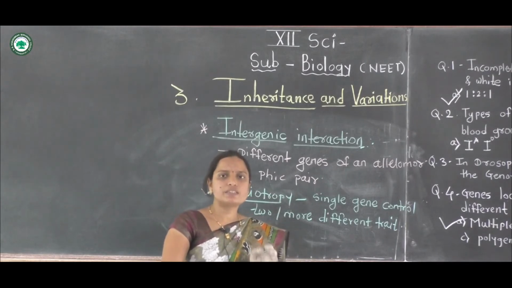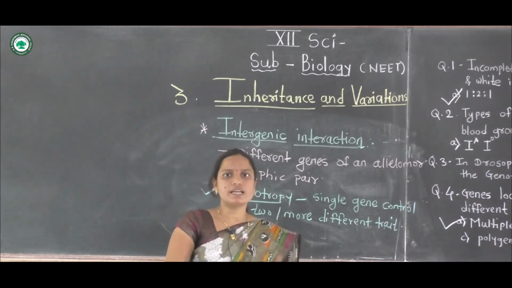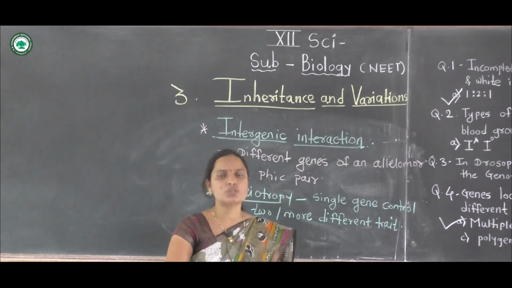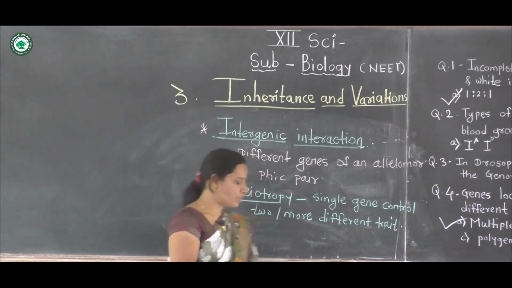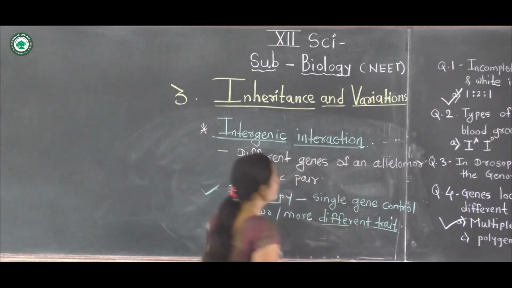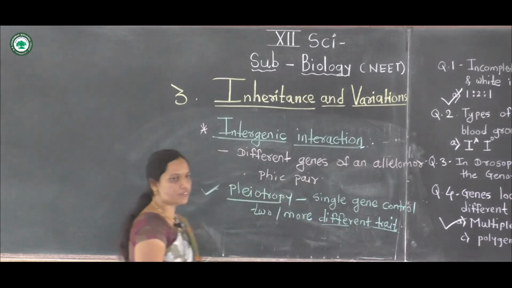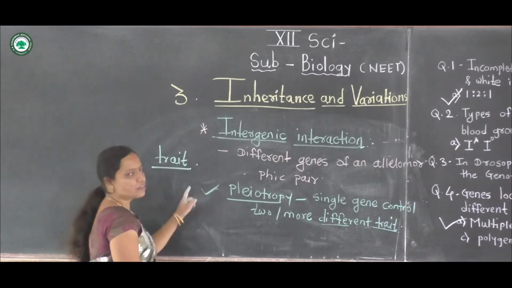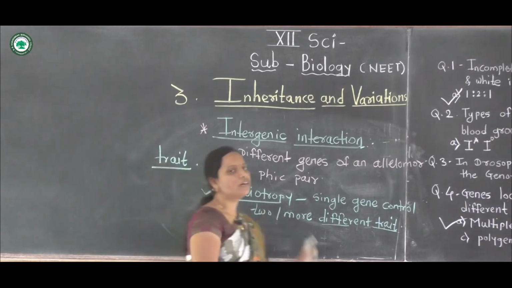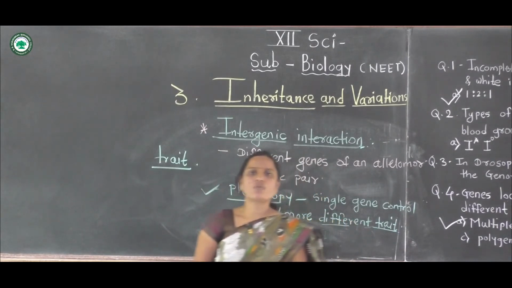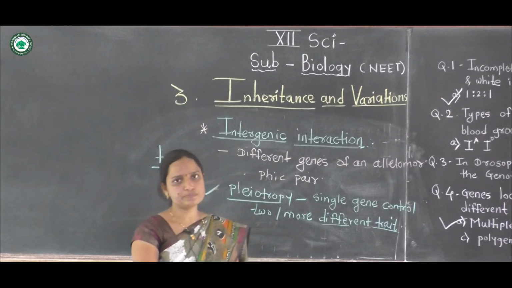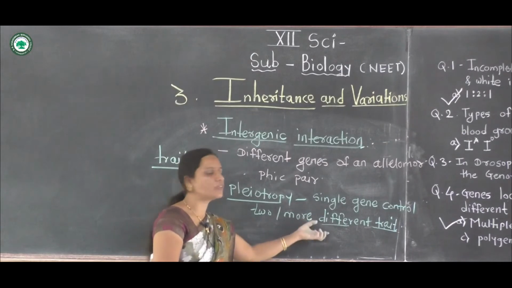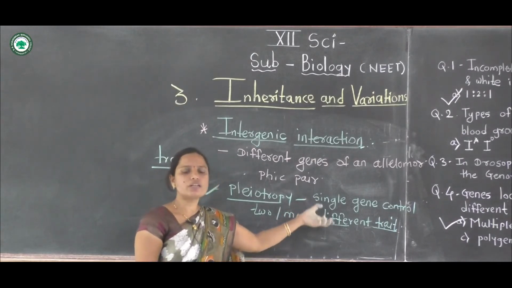A trait is an inherited character. This character is transmitted from one generation to the next generation. The single gene controls two or more different traits. What is meant by traits? Traits mean inherited characters, where one or more characters are expressed. Only one gene is expressed as two or more different traits.